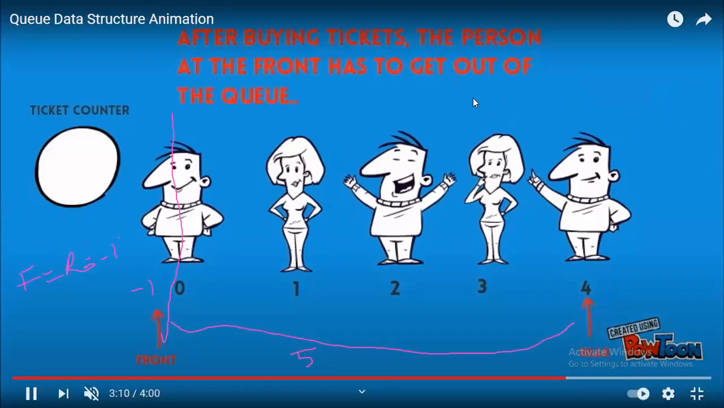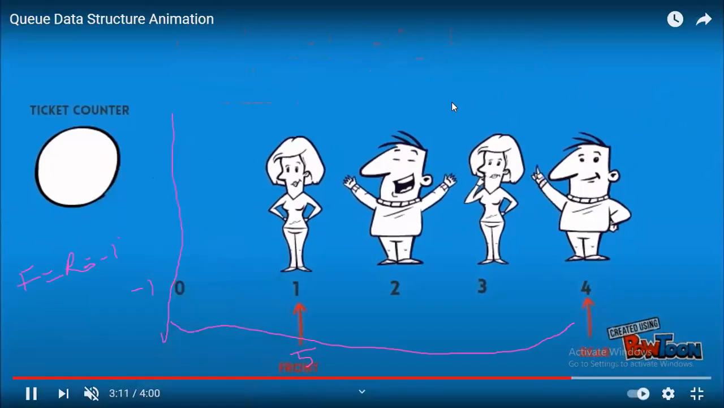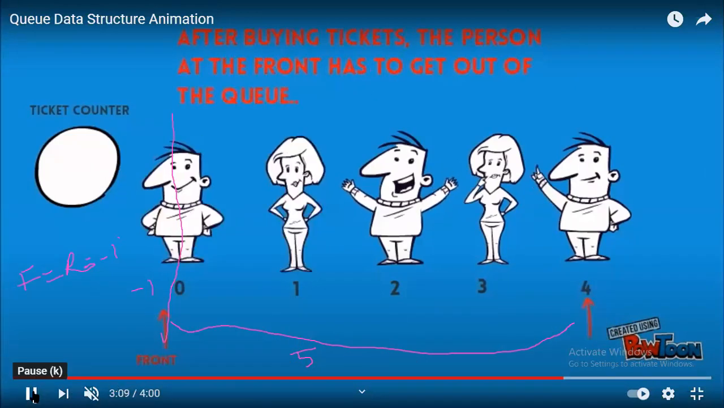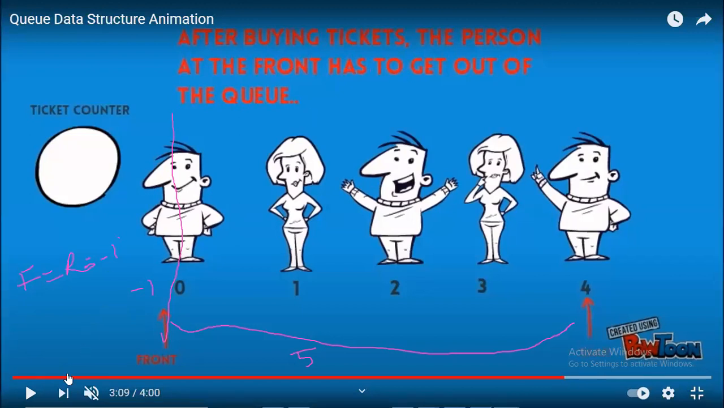Now once again, after buying the tickets, the person at the front has to get out of the queue. The queue is filled, so he has to get out. So now imagine he gets the service.